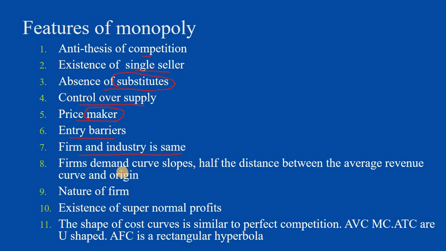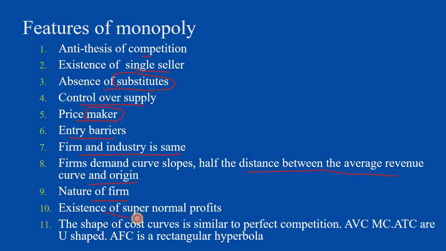The firm's marginal revenue curve slopes half the distance between the average revenue curve and the origin. Another important feature is the nature of the firm. It may be a partnership, a joint stock company, or a public utility, which pursues an independent price and output decision in the industry or the firm itself.